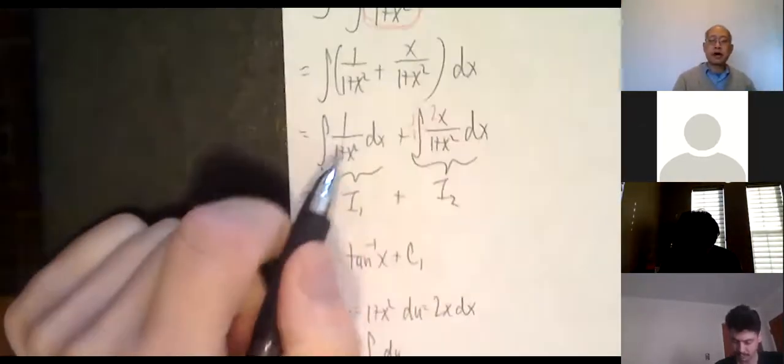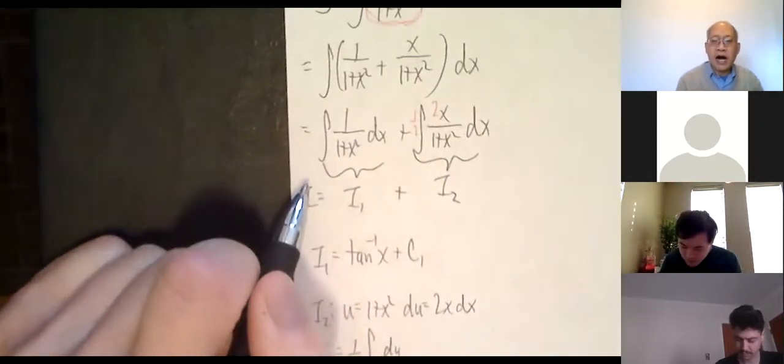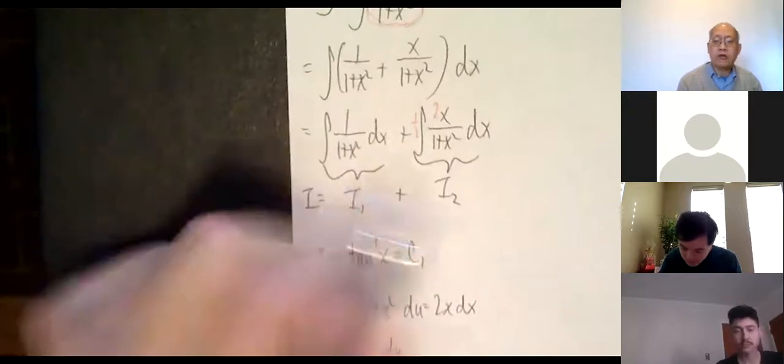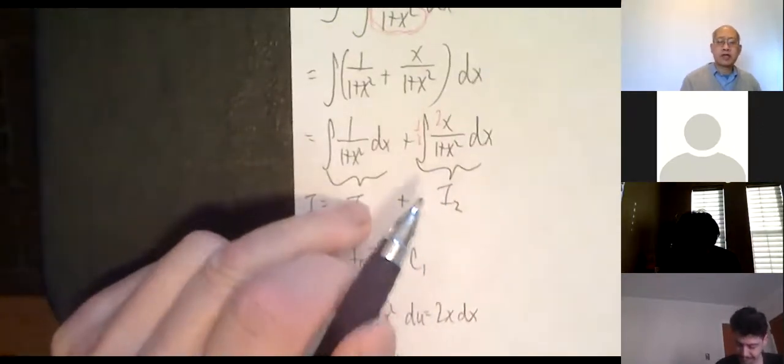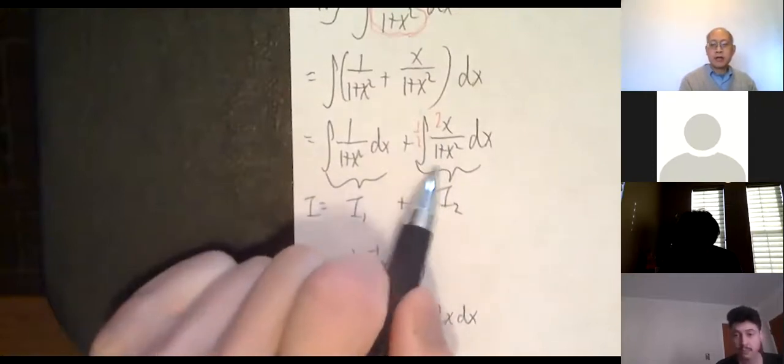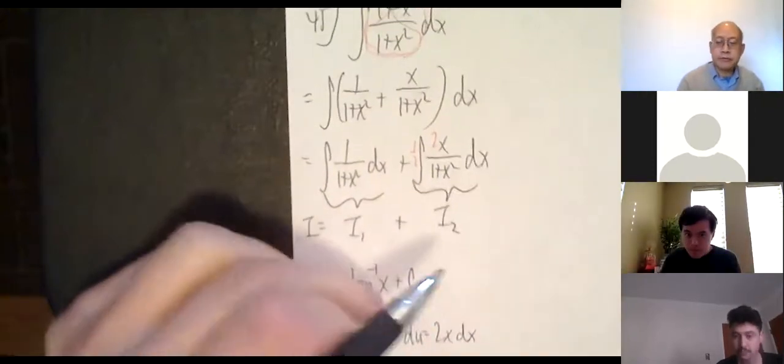So what I'm going to do is break this into 2 separate problems now. The original I, so I stands for the original, I'm going to break it up into I1 and I2. It's almost as if to say, I'm going to take a timeout, figure out I1, and then separately figure out I2, and then put them together.